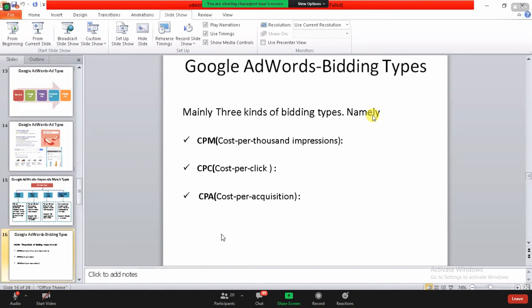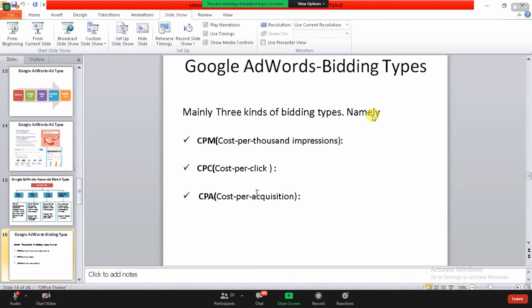Now cost per acquisition is if somebody is coming to your website, somebody has searched for your website, and if they have acquired something, or if they have stayed on your website for a longer period and gained some information there, according to that you need to pay to Google. I hope this much section is clear to you all. Okay, so I hope all these terms are clear now.